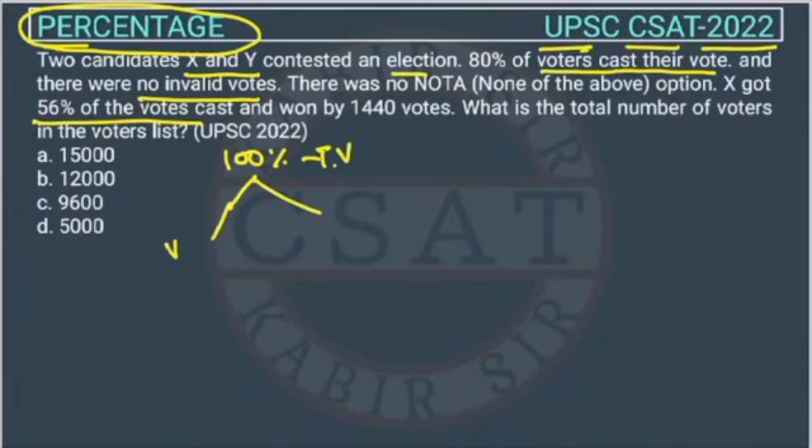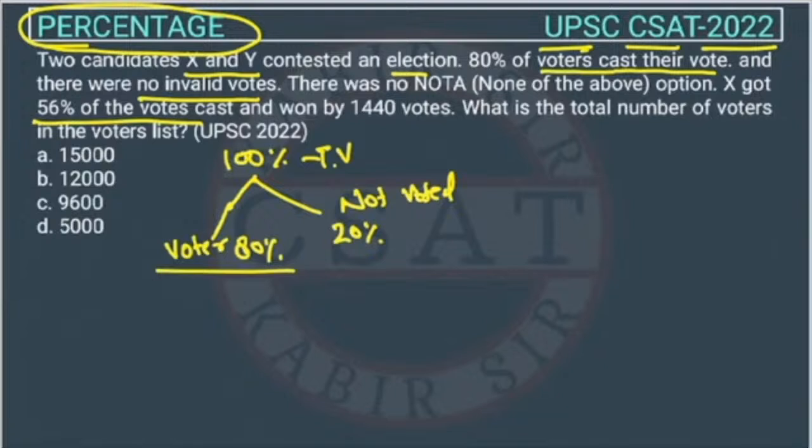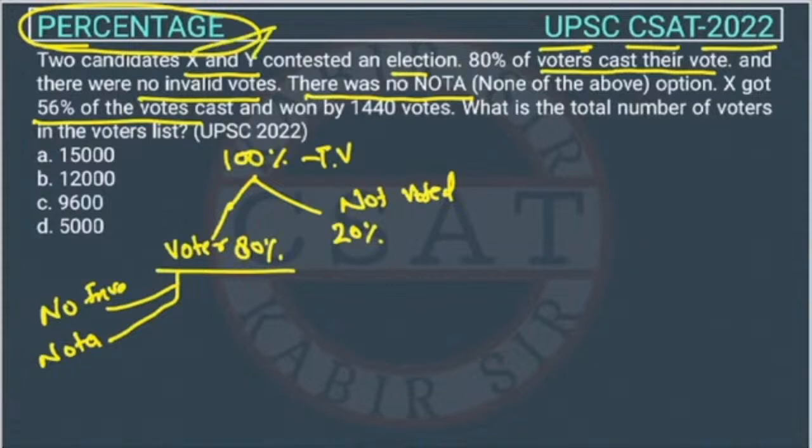So how many are voting? Out of the total, 80% of the people voted and 20% didn't vote, right? So they have not voted. Now, out of these 80%, there is no invalid vote, right? One more condition is given, that there are no invalid votes and there was no NOTA. And out of these 80%, no one has chosen the NOTA option, right? So they have voted either for X or Y, right?